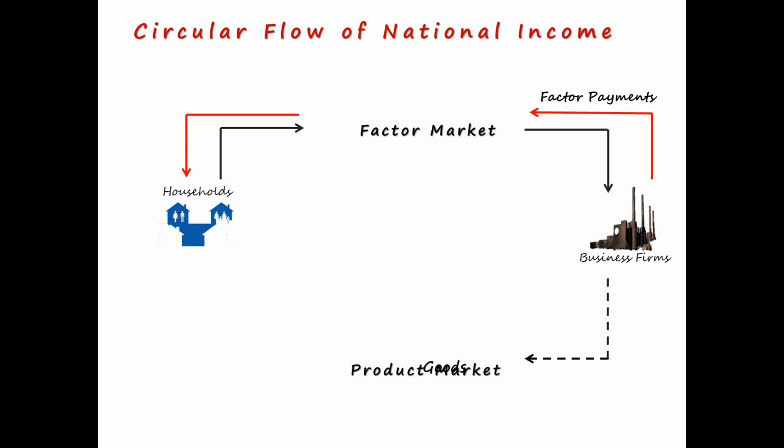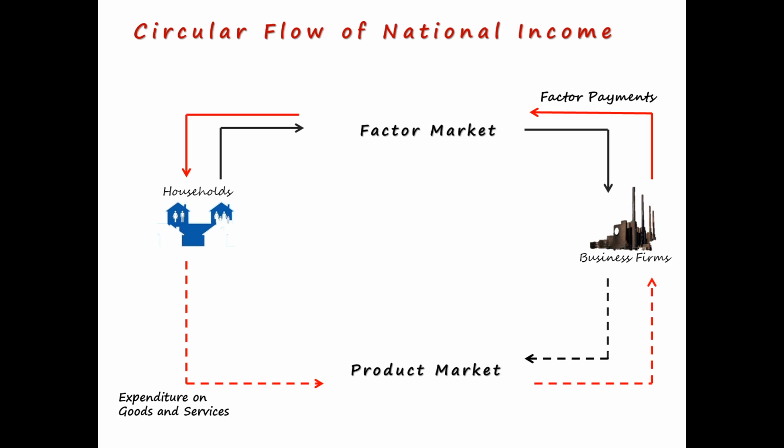The households which have earned the income in the form of rent, interest, wages and profit, they go to the product market to buy these goods. So here the households are incurring expenditure by buying goods and services in the product market. So this is the first transaction in the second part, that is in the product market. Households go to the product market, they spend, and in return they buy the goods. So the goods will come to the households and the money will go back to the business firms. So here the circular flow of national income is complete.